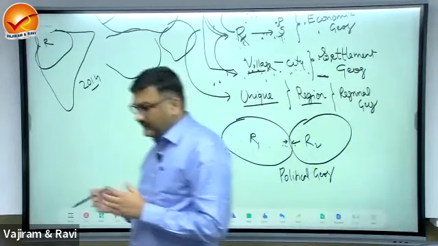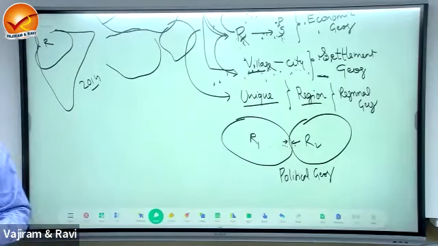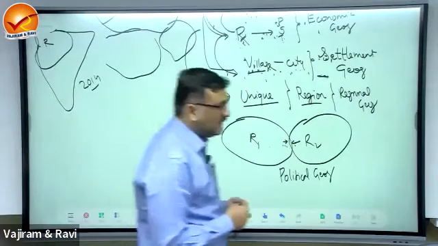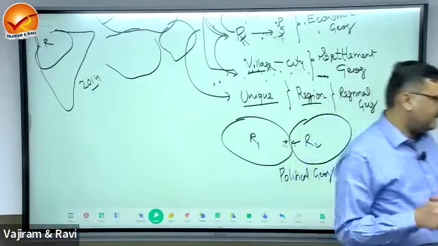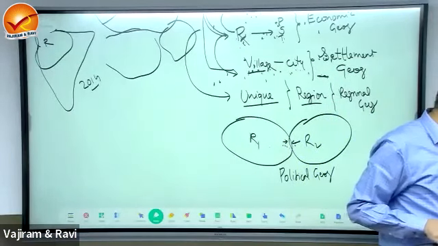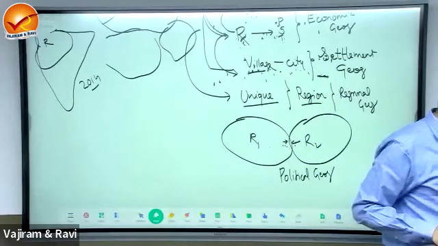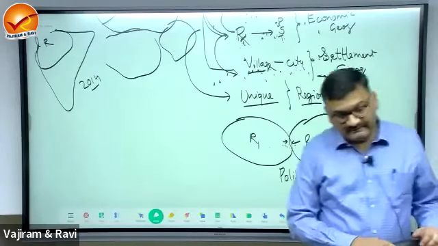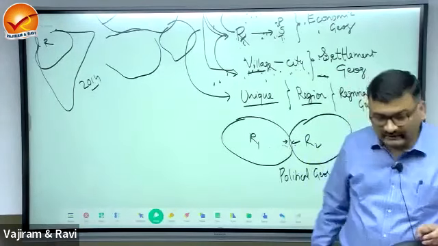Political geography is where the two regions are competing with each other. This is known as political geography.